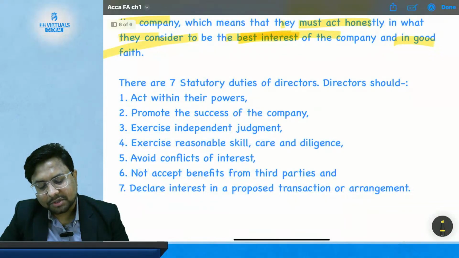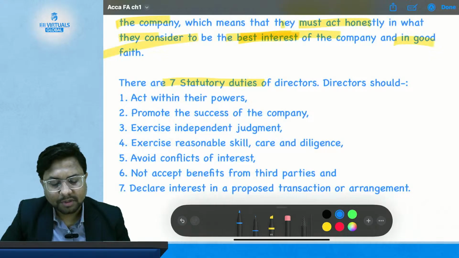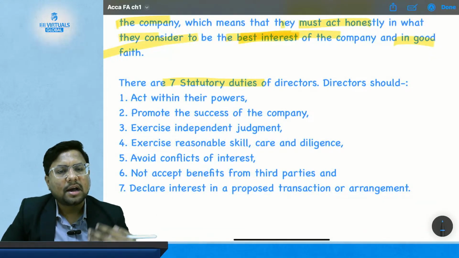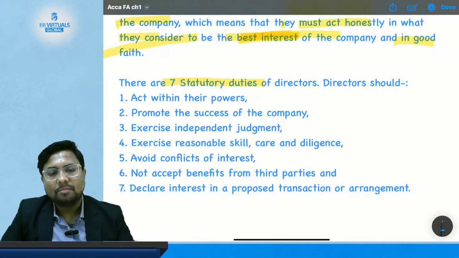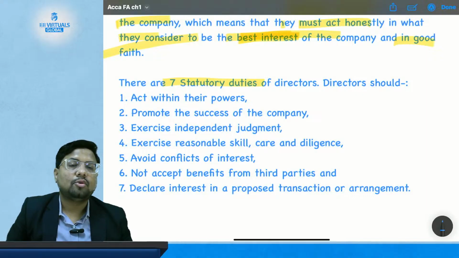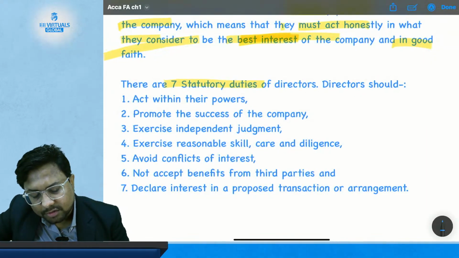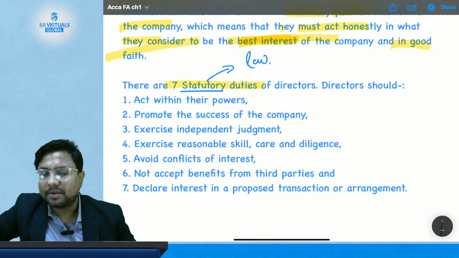There are several statutory duties of the directors. Now, what are duties and what are responsibilities? Duties are compulsory in nature and responsibilities are not that compulsory in nature. Duties are more compulsory when you look at duties and responsibilities. And when you say statutory duties, it means abide by law. So it is as per the law.